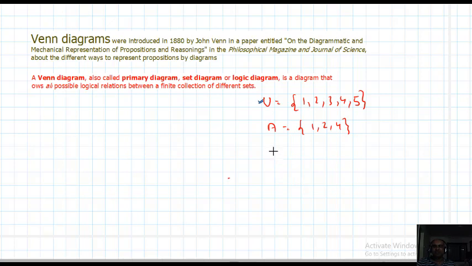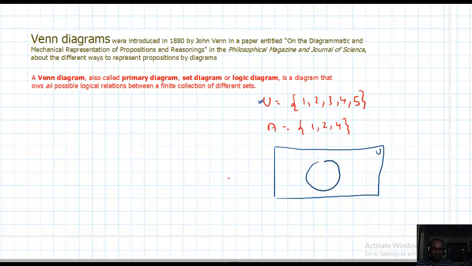Generally, the universal set is denoted by a rectangle. You need to draw the rectangle first, and at the top you write U. Now set A should be inside. As I already explained, sets are denoted by closed geometrical figures, such as a circle or any simple enclosed geometrical figure. So write A here.